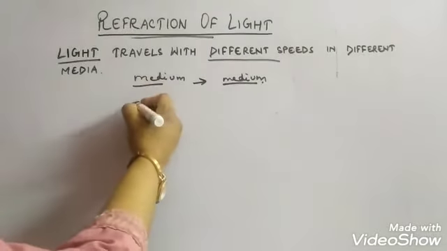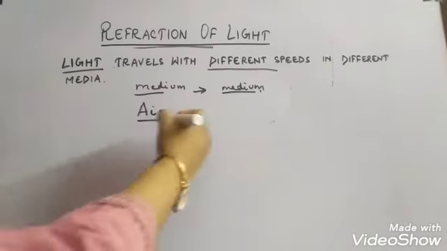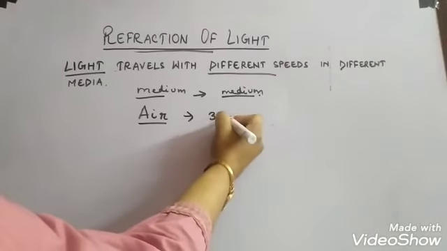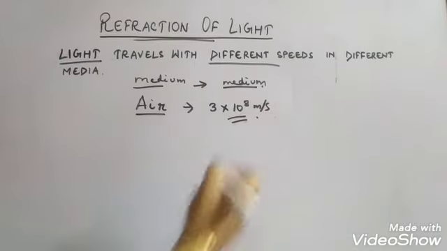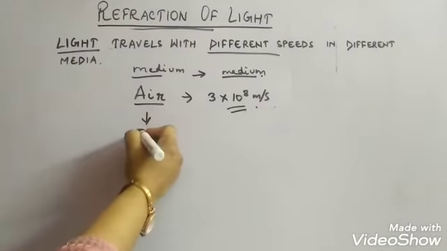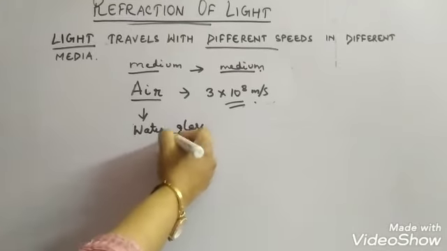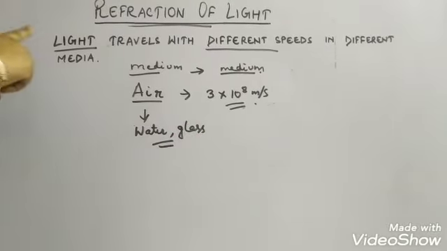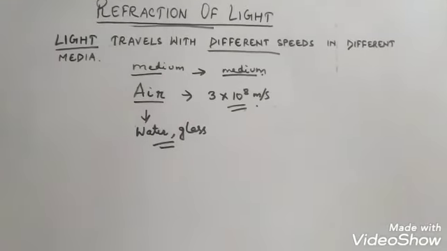Light travels faster in air, and the speed of light in air is 3 multiplied by 10 to the power 8 meters per second. Light travels faster in air than in water or glass.